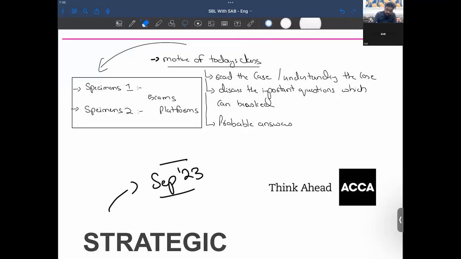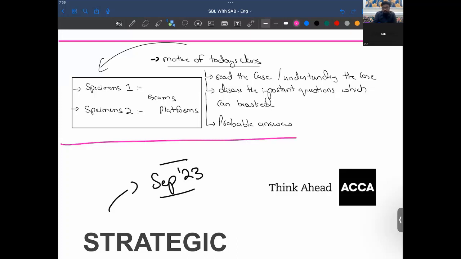Some of the students might have already read the case, but nothing matters here, don't worry. I'll be teaching you the complete case. I'll be giving you the understanding of the airline industry, and after that, once the airline industry is understood, the expected requirements and what can be drafted there. So it would take a couple of sessions. We cannot complete the case in only one session, but again, it would be worth it.